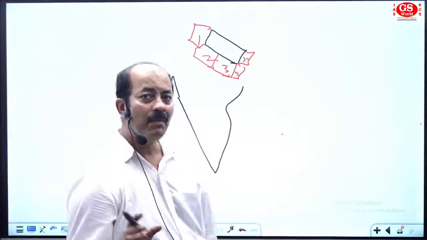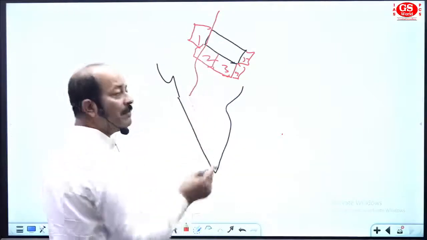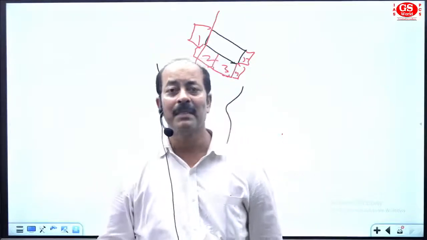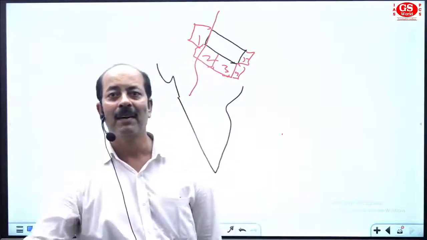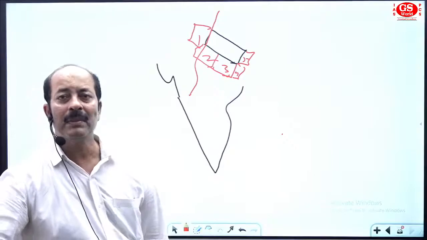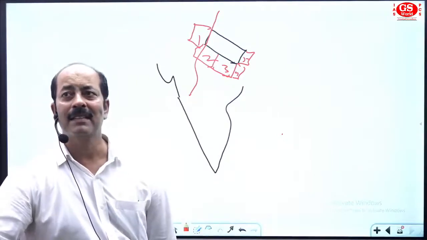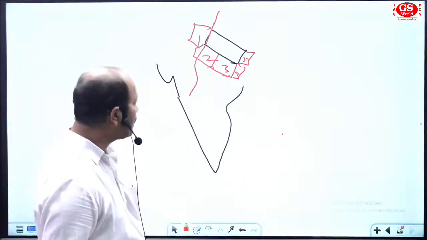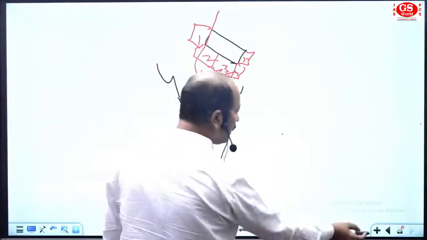Now the main points here. One river is here. This river is named the Kali river, and in India it is also named the Sarda river. It is a natural boundary between Nepal and India in the western section of India. So the natural boundary between India and Nepal is the Kali river, or you can say the Sarda river. You can know it as either the Sarda river or the Kali river. Now you come to the next section.